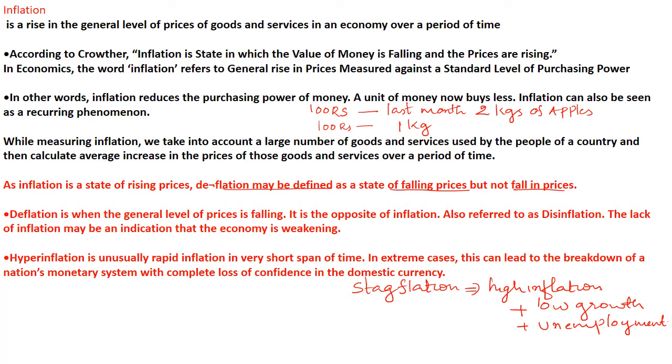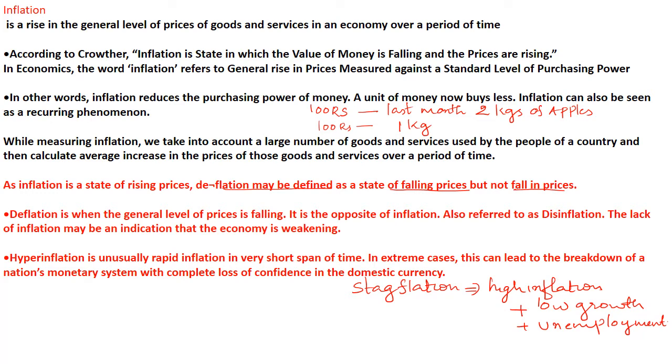Inflation means rising prices, a fall in prices is deflation or disinflation. A normal level of inflation is necessary for an economy to sustain. But if deflation or disinflation happens, that means the economy is in a weakening mode, right?